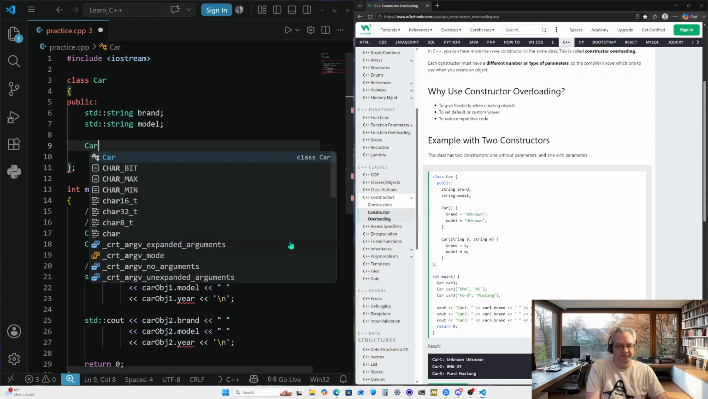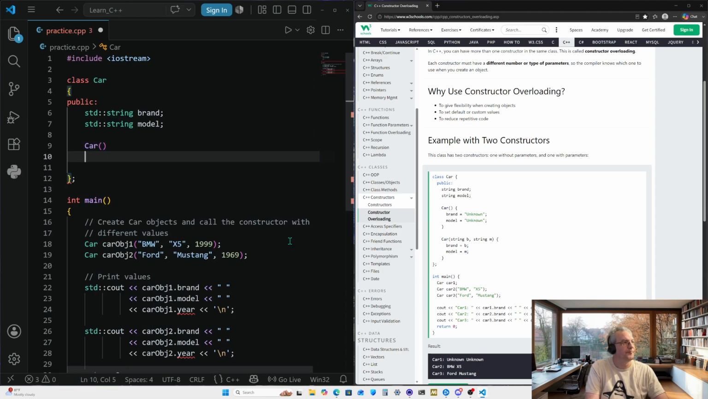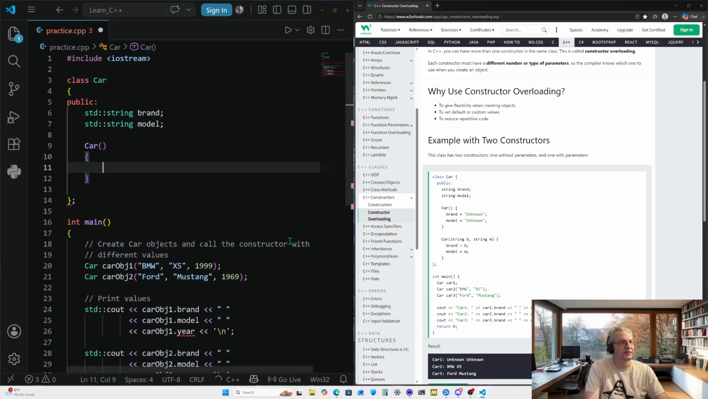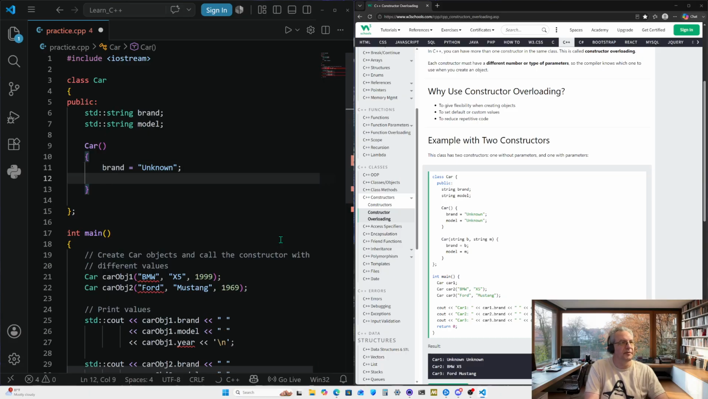Car with no parameters, curly brackets, brand is going to be set to, so we have the string brand up there, and we're going to set brand to "unknown" as a string. Yep, because it is a string. And then we're going to set model to "unknown" as well.